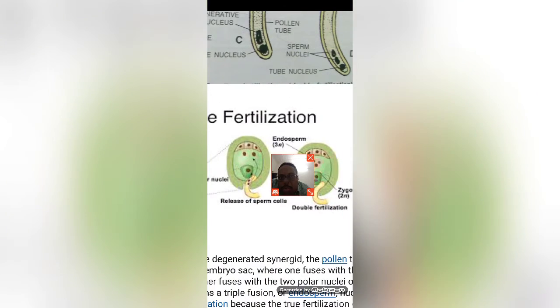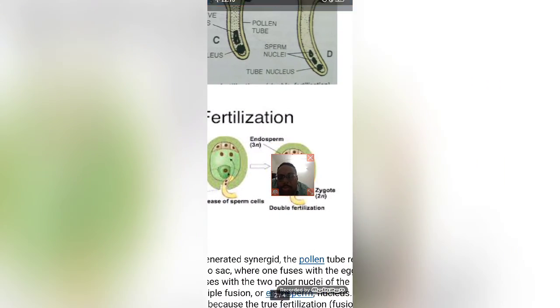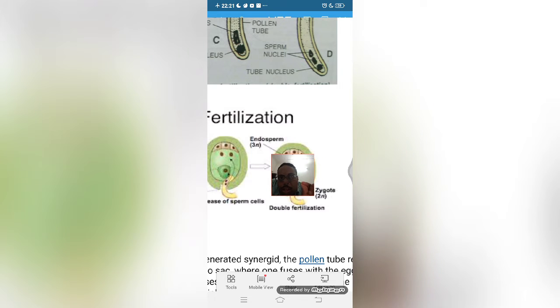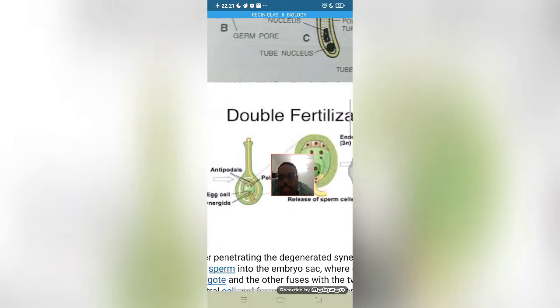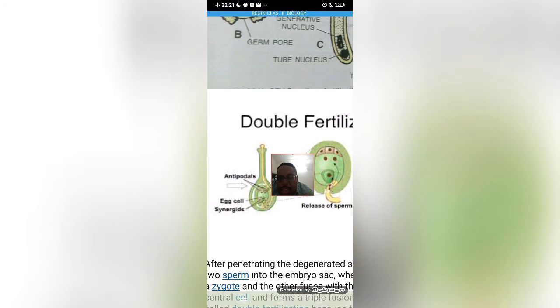This tip of the pollen tube will burst open. Once the pollen tube has burst open, remember there are two nuclei: one nucleus will go and fuse with the egg cell, and the egg is n in condition, and it will give rise to the zygote.